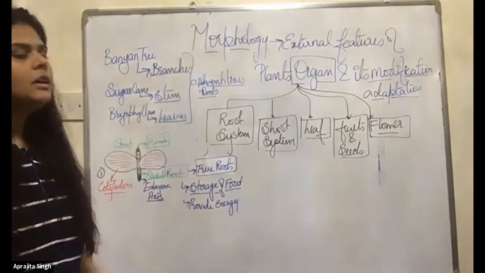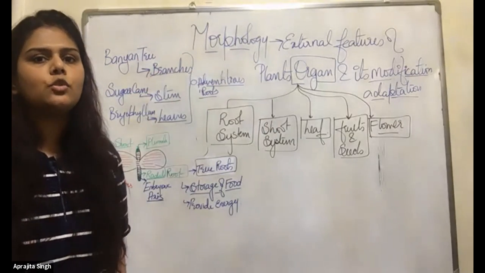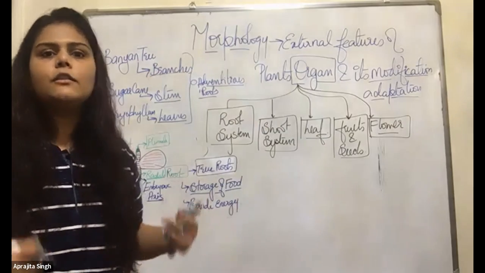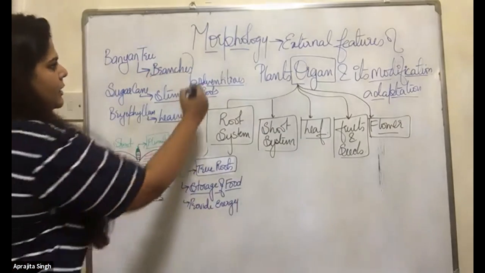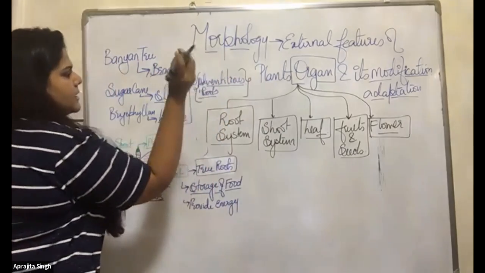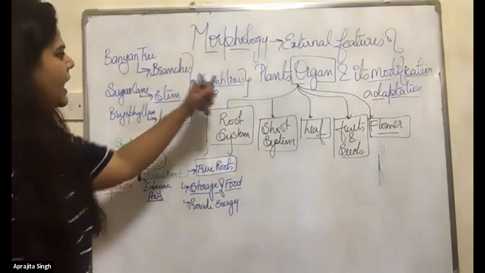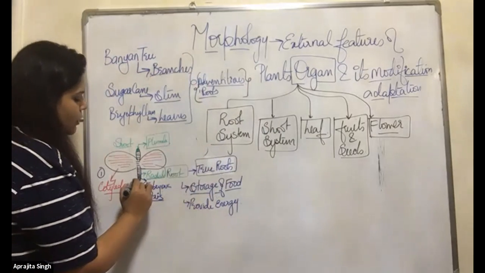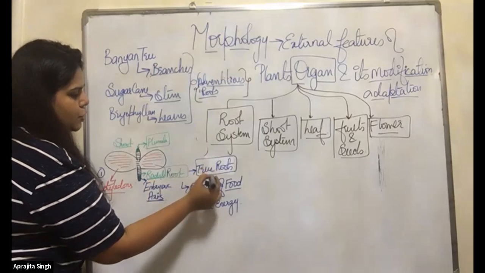So these are known as adventitious roots, or for your information you can write it down, false root. You can also call them false root, but the exact biological name is adventitious roots. Always remember, roots coming from the radical are true roots.